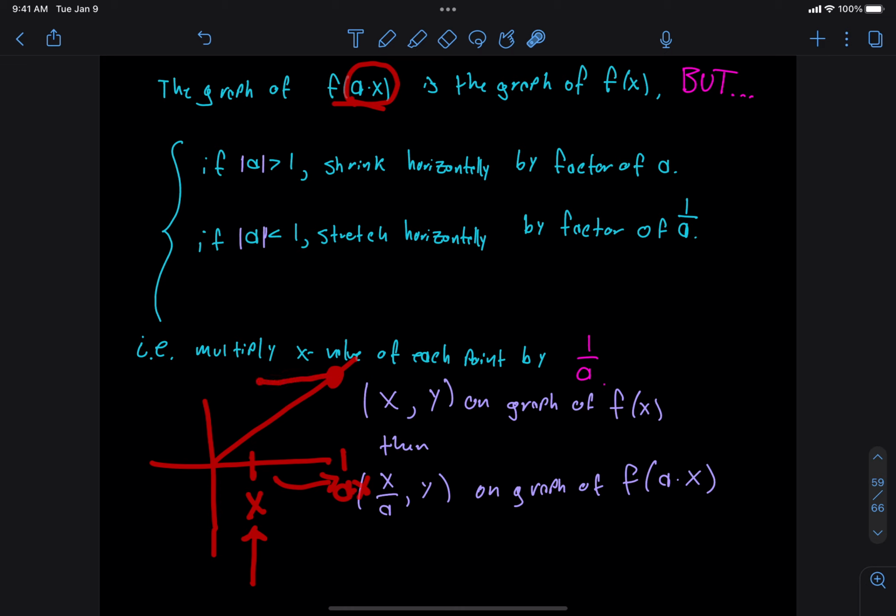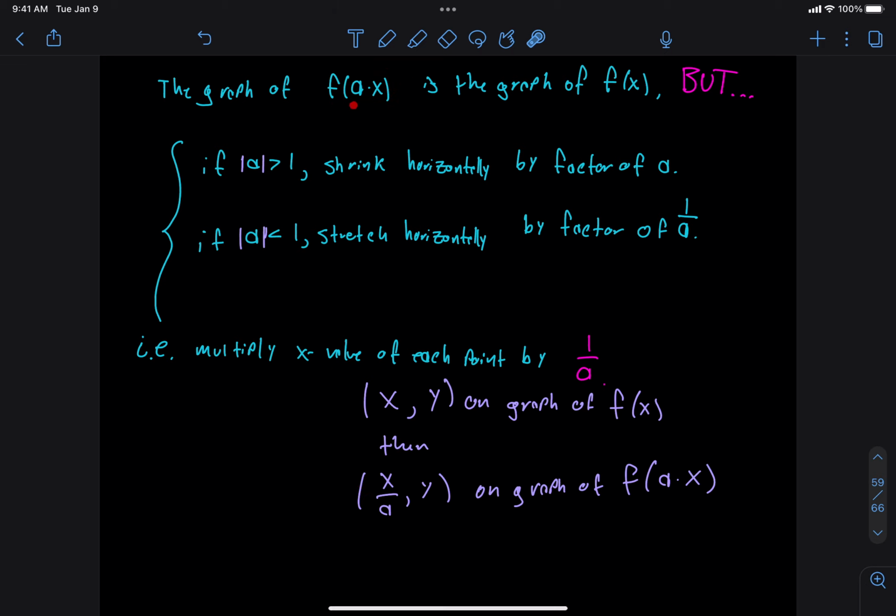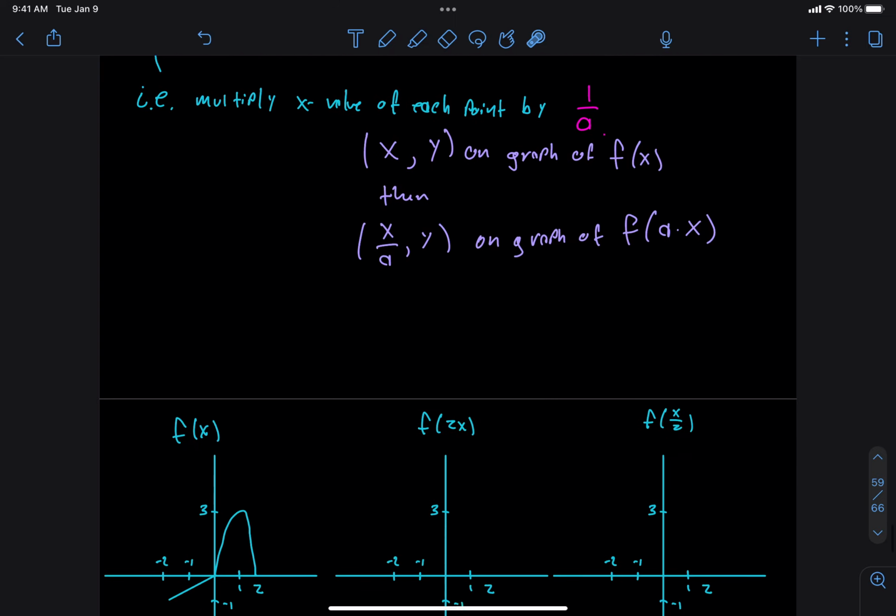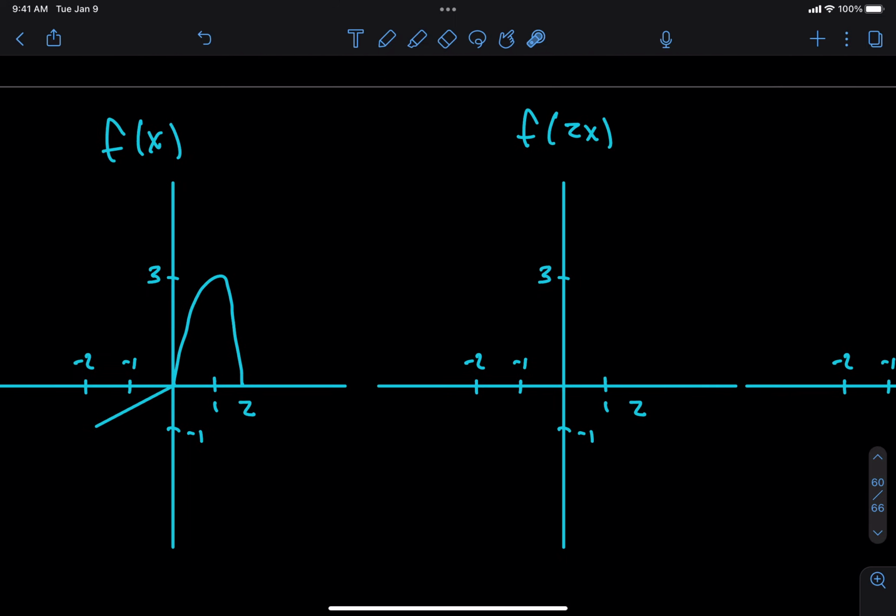So I need to move it inwards, as long as a is bigger than 1. Maybe that's a really bad description, but basically, if a is larger than 1, I'm fetching x values which are much further away and bringing that height closer to the y-axis. That is kind of unintuitive the first time you see it, so don't feel bad if you don't quite understand. Let's just see how it works with some examples.